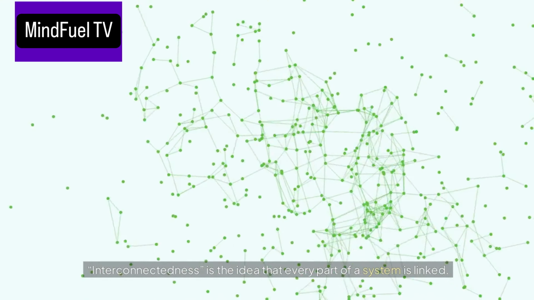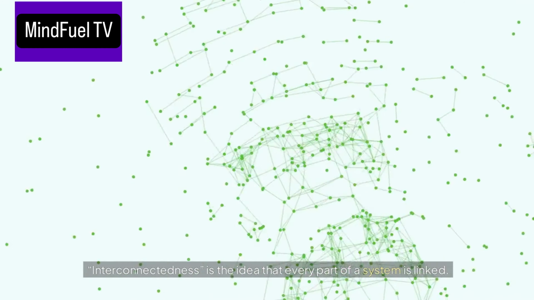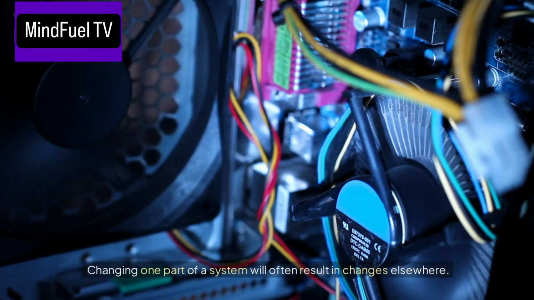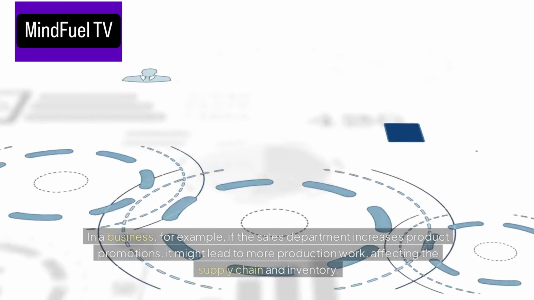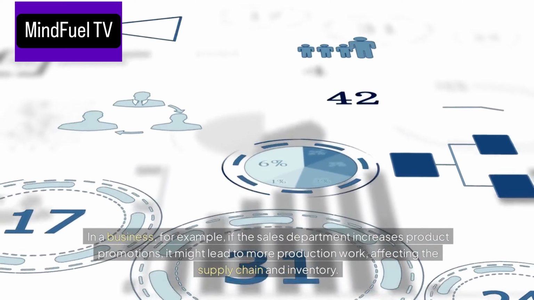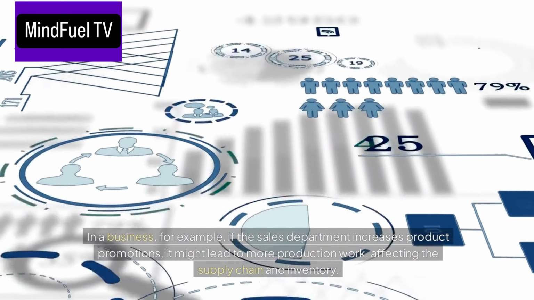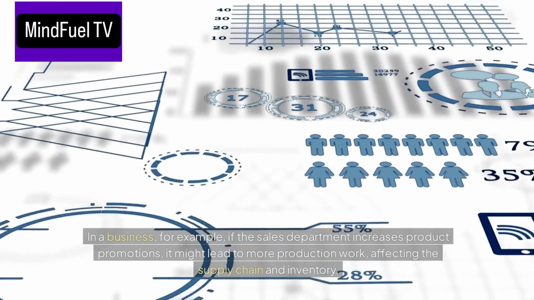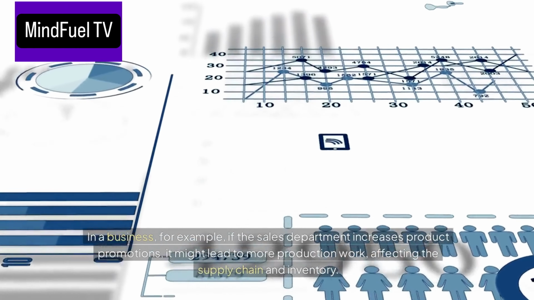Interconnectedness is the idea that every part of a system is linked. Changing one part of a system will often result in changes elsewhere. In a business, for example, if the sales department increases product promotions, it might lead to more production work, affecting the supply chain and inventory.